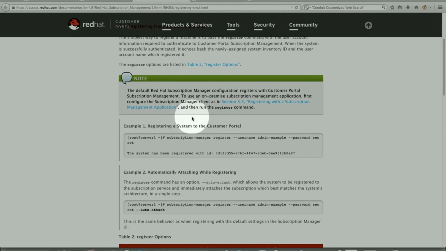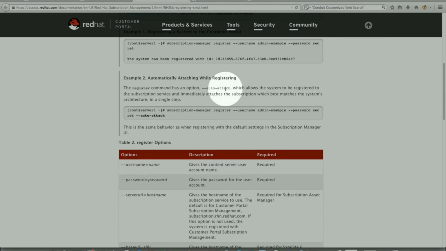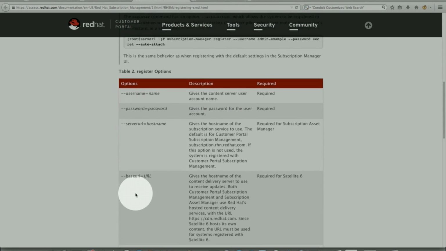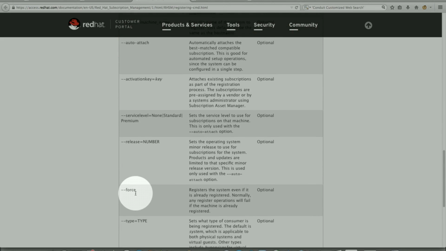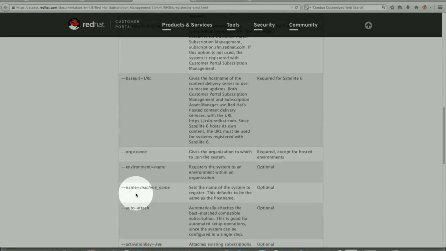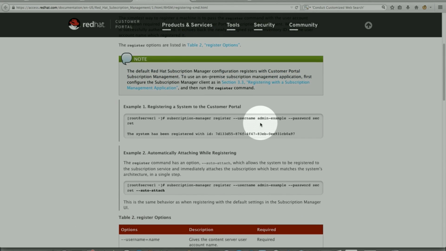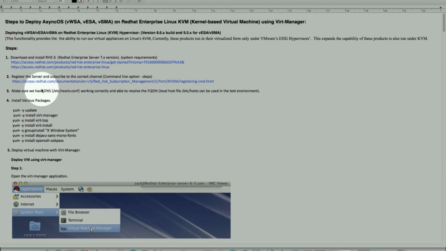Number 1 here is subscription-manager register. It takes a username, and this is the username for the account you created when you downloaded the software on the Red Hat portal itself. The syntax is also shown here. There are a lot of optional parameters, but at least you would need a valid username and password to subscribe and register.